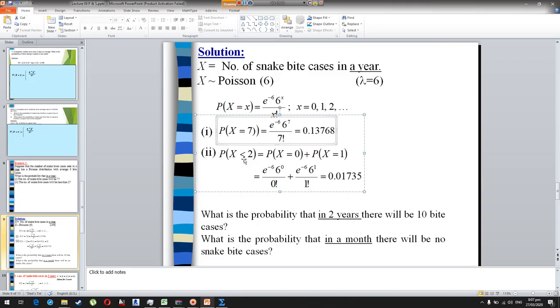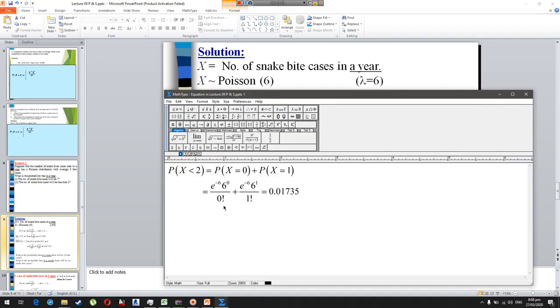So the probability of x smaller than 2 is the probability of x equal to 0 plus the probability of x equal to 1. If x is equal to 0, we will use the same equation, replacing x with 0, with 0 factorial, similarly plus the probability of x equal to 1, that is e to the power minus 6 multiplied by 6 to the power 1 divided by 1 factorial. So that will give us the probability of x smaller than 2.